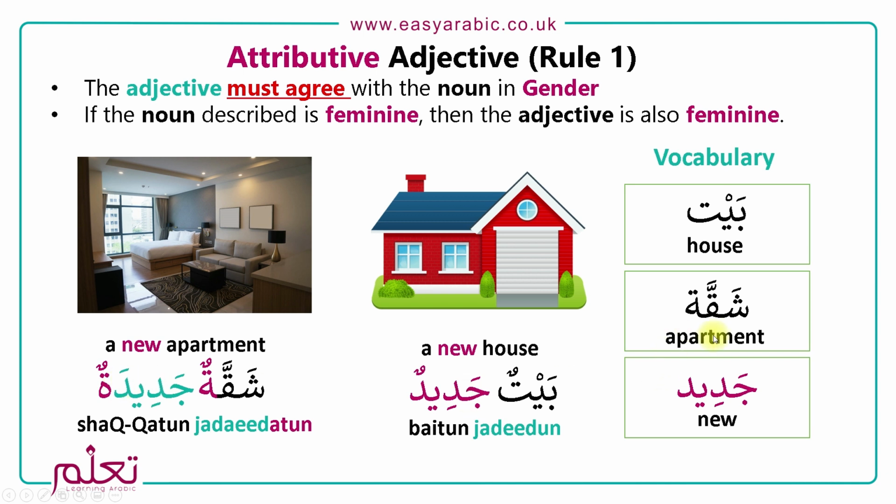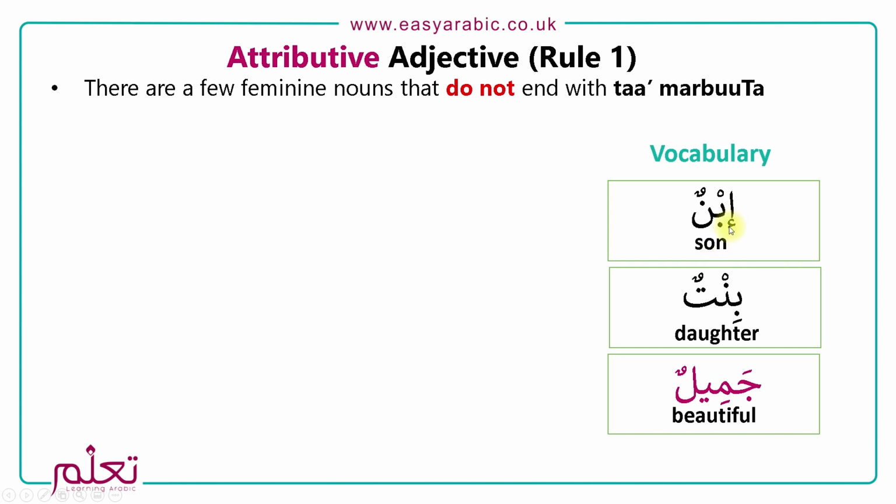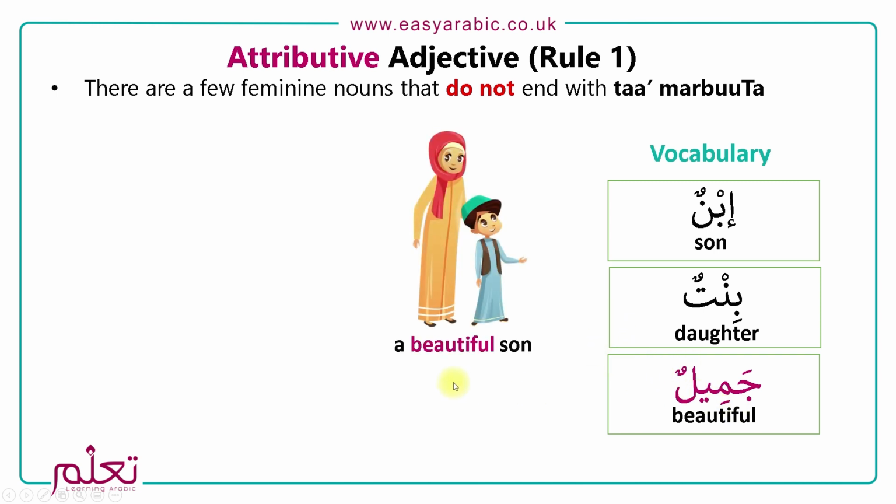Now there are some feminine nouns that do not end with ta marbuta. So here we've got Ibn, which is son, and Bint, which is daughter. Okay, so this refers to a female. And then we've got Jamilun, which is beautiful. So when we say a beautiful son, we'll say Ibnun Jamilun.